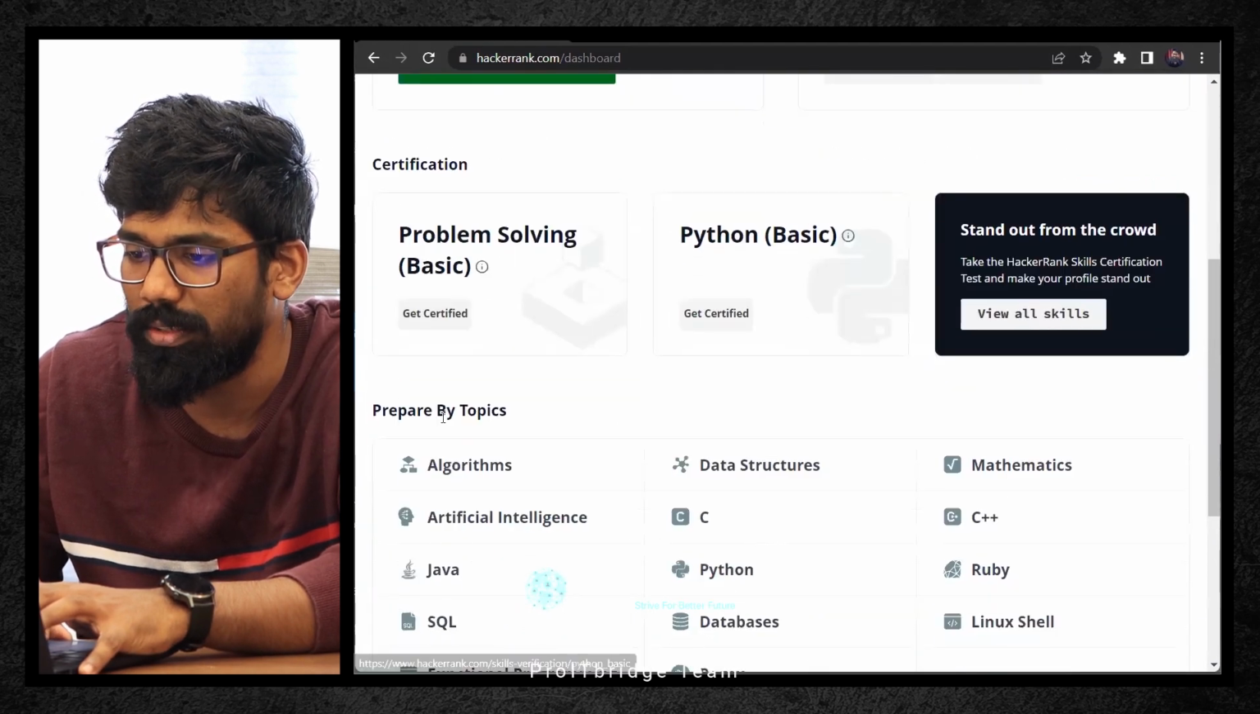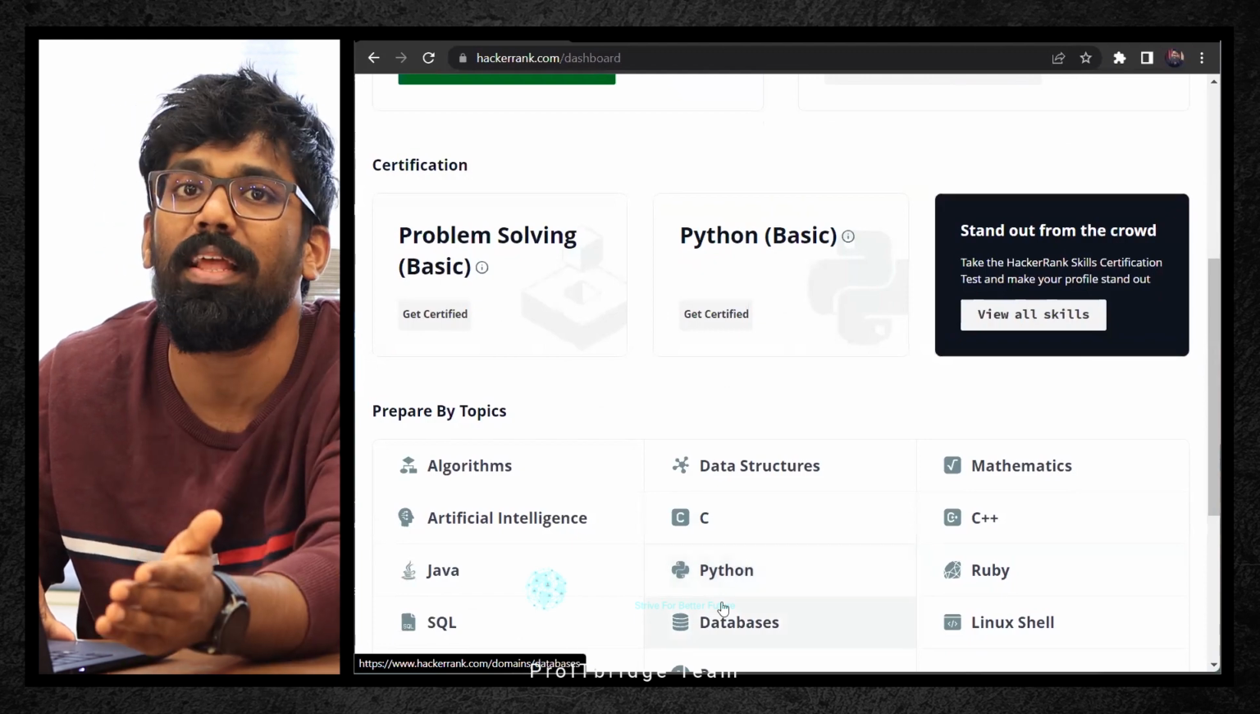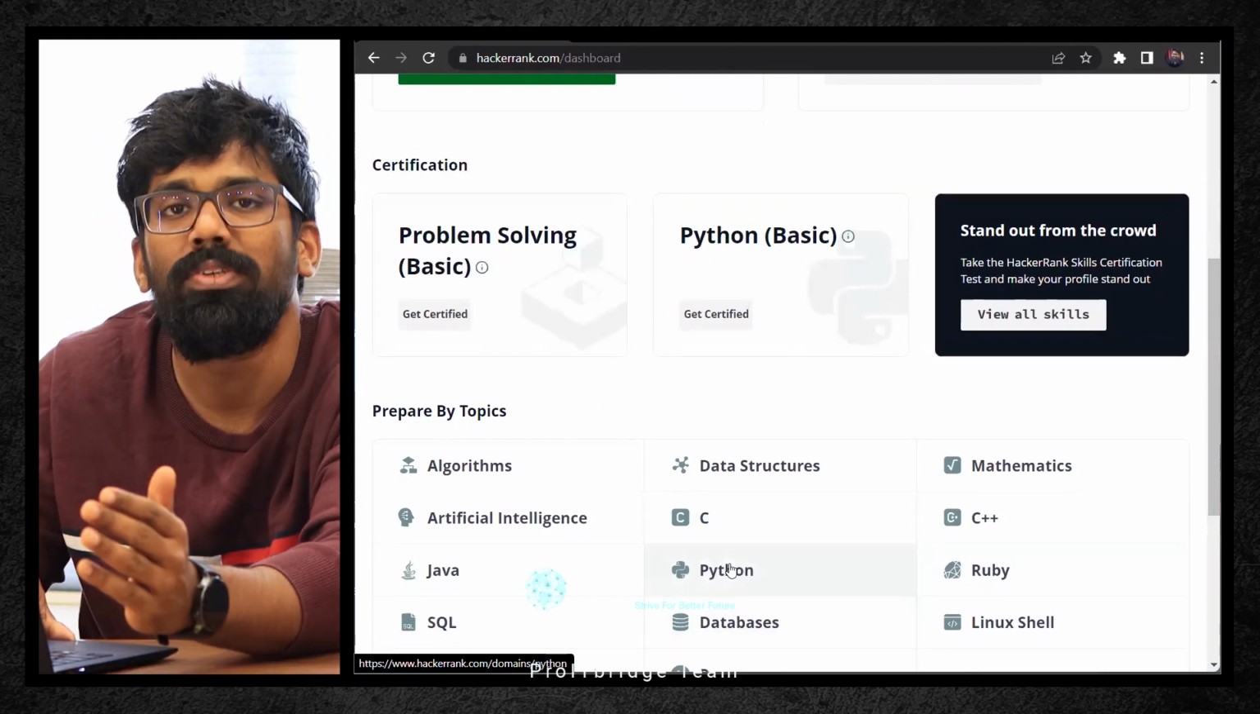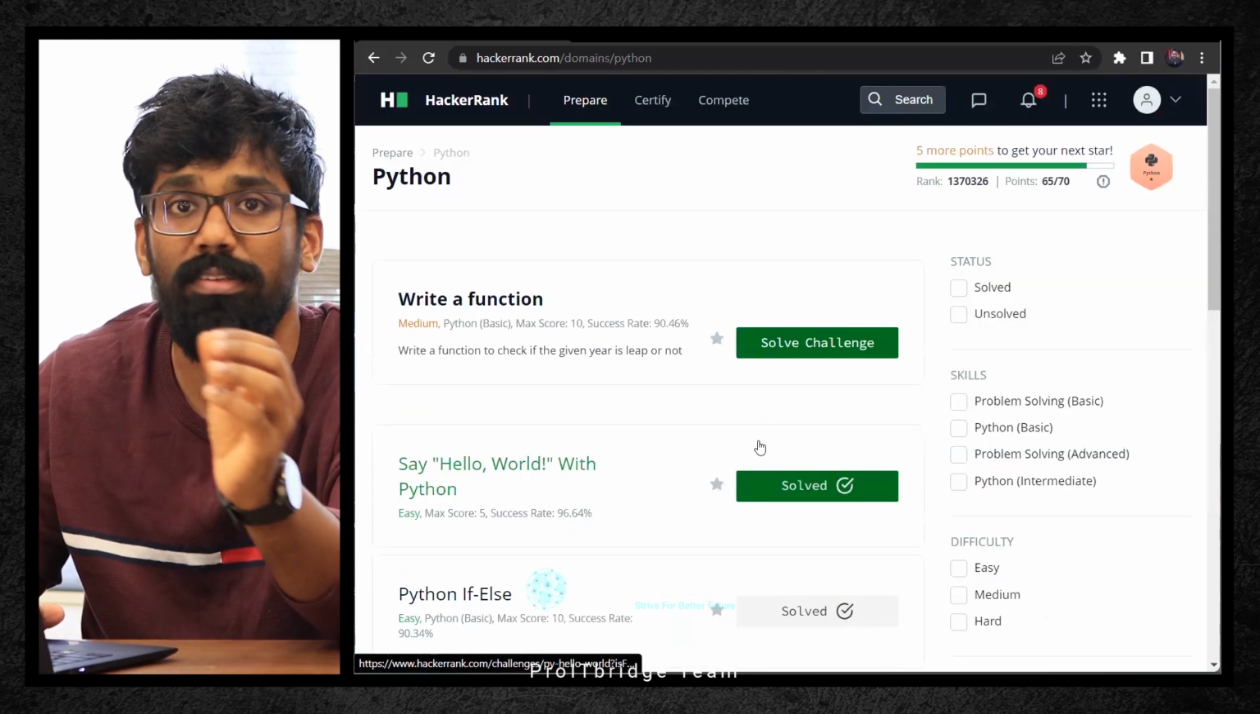Let me click on this prepare by topics. First we are going to prepare by topics in Python, and then we can take an examination on Python so that we can grab some badges. Let me click on Python. And again, one disclaimer, let me set it.